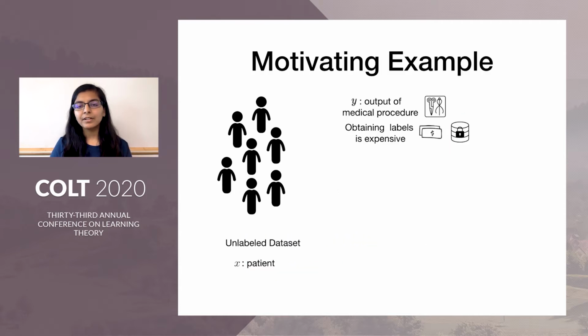I will start with a brief motivating example for our problem of active local learning. So consider that we have a set of unlabeled data sampled from some distribution. For this setting, we can think of the unlabeled data points as patients who had a certain medical procedure performed on them. And the label corresponds to the output of the medical procedure. Note that in this case, obtaining any label is expensive because that is the patient's private information.